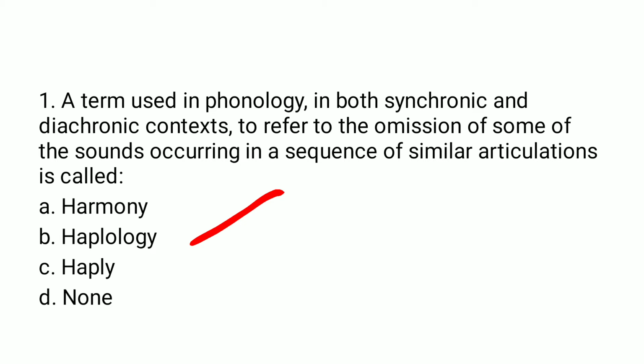For example, we have the word library, and because of this similar articulation sometimes the r from the middle is omitted and it is pronounced as "libary" instead of library. Similarly, we have the word cyclist. Hence, the process is known as haplology.